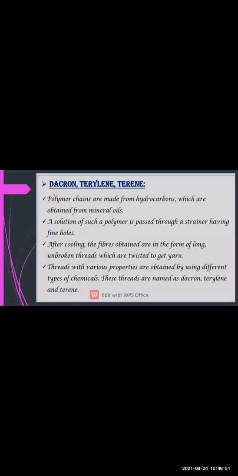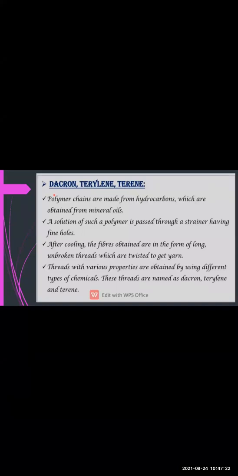Now these threads which have various properties are obtained from different types of chemicals. So इसमें भी different types of chemical pulp में different types of chemicals soak किए जाते हैं, और उसके बाद a continuous thread is produced. So different chemicals are used to make the thread. जैसे हमने देखा है कि पेपर्स में डिफरेंट सोल्यूशन डाला जाता है, डाइज डाले जाते हैं टू मेक द कलर.